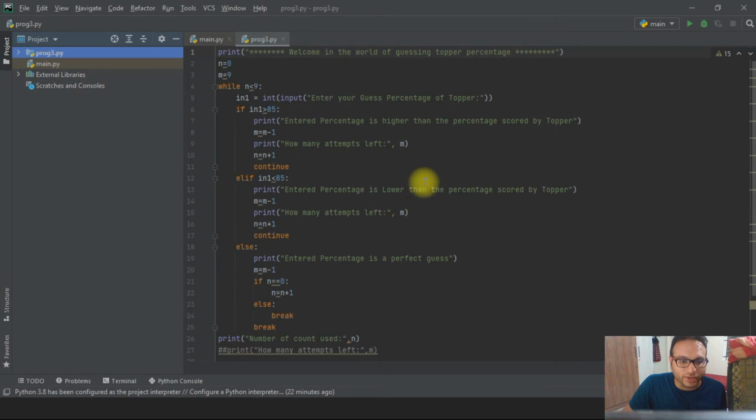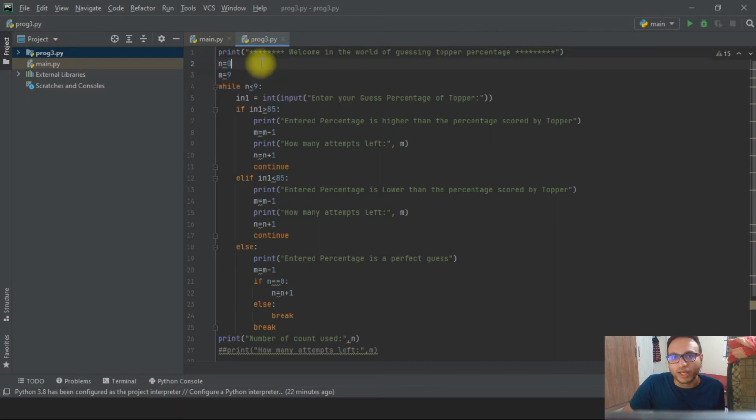I have already created this program, so I'll explain what exactly we have to do. The first line is a simple line just to print on the screen. After that, n equal to 0 and m equal to 9. n equal to 0 means the count, as we have to attempt 9 times, so I've defined the value as 0 and it starts from 0. m equal to 9 is the highest value.